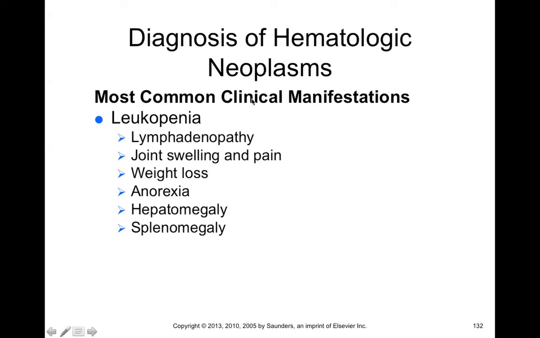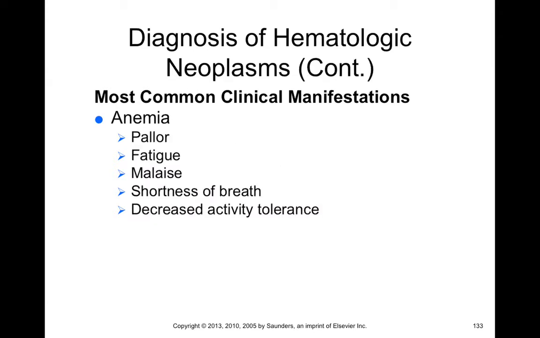Now, the most common clinical manifestation of hematologic neoplasms we call leukopenia. And so leukopenia results in lymphadenopathy, or basically swollen lymph nodes. And you're going to see joint swelling and pain, weight loss, anorexia, hepatosplenomegaly, because with this increase in the number of cells, your liver and spleen try to break down this increase in the number of leukocytes.